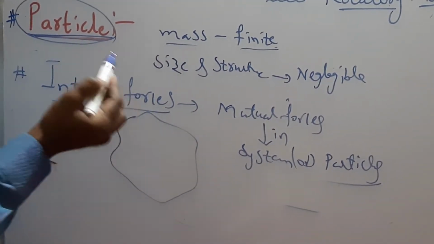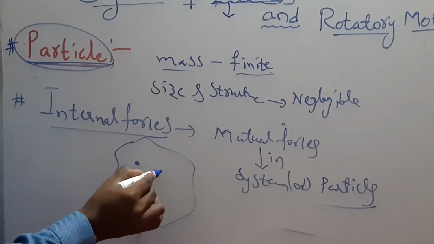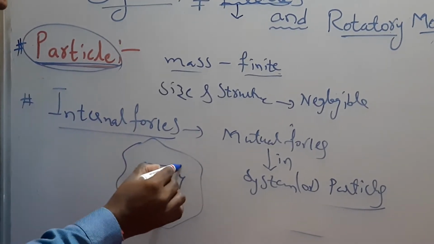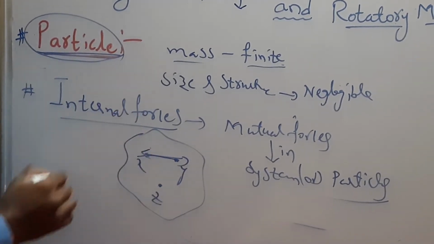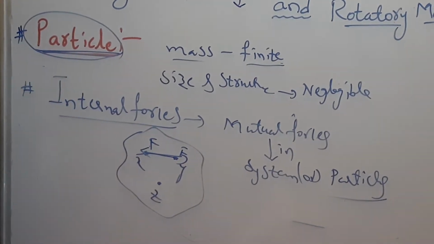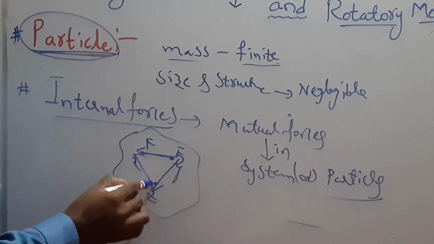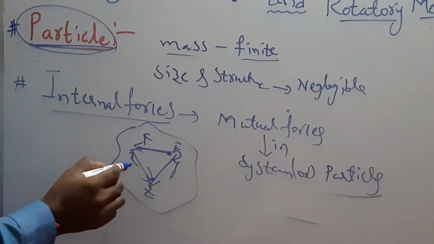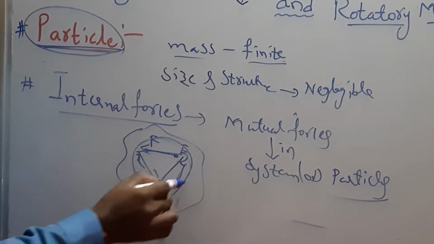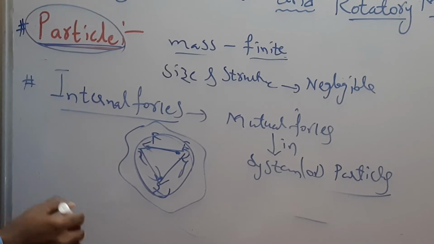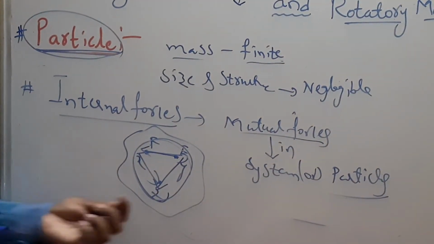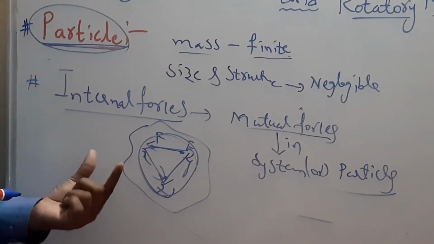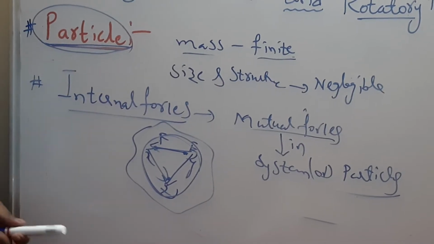Let's discuss. This is a system. Here one particle x, here another particle y, particle z. X may exert a force on y and y also may exert a force on x. Mutually the forces acting on each other. It can be between z and x, x and y, and z. It can be anything, but it should be between the internal particles only. So the mutual force which is exerted in the system between the particles is called internal forces.